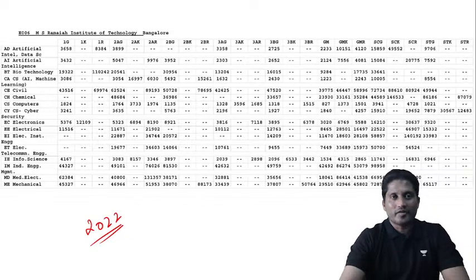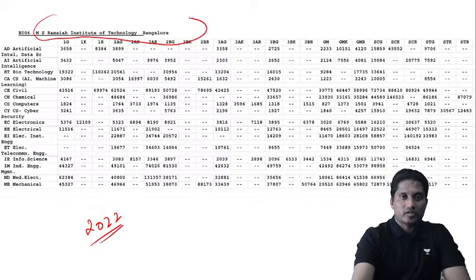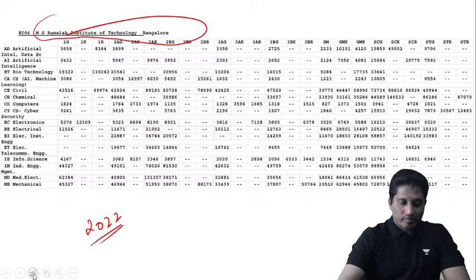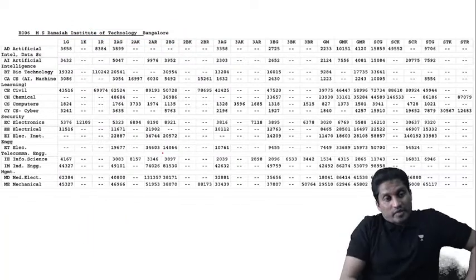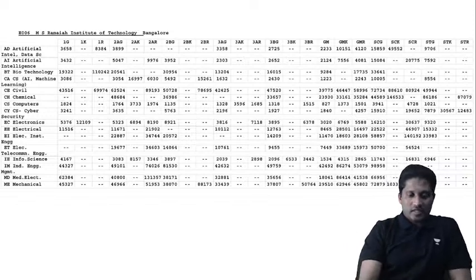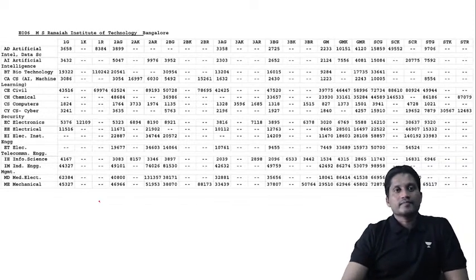Obviously, I can't explain everything. It takes a lot of time. This is one of the top colleges, MS Ramaiah Institute of Technology. Now, based on last year's data, it's not necessary that this year it will be the same. Based on last year's seat matrix, I'm just giving you a review.